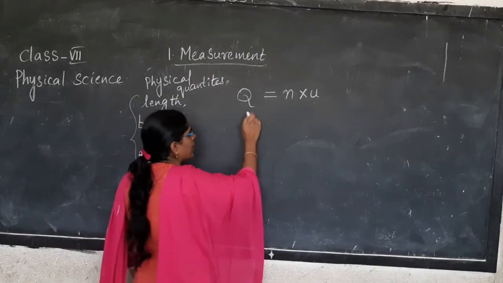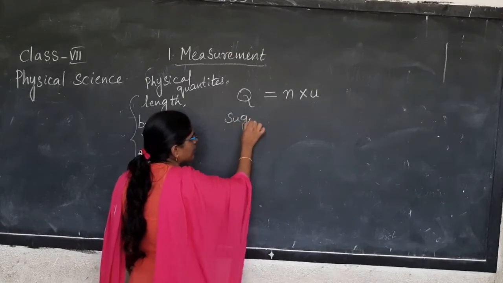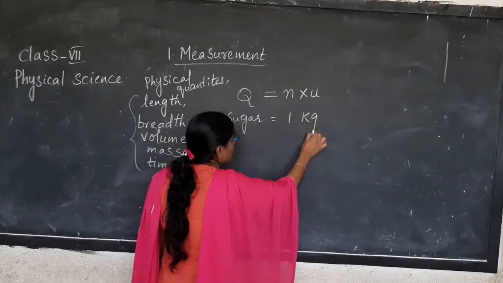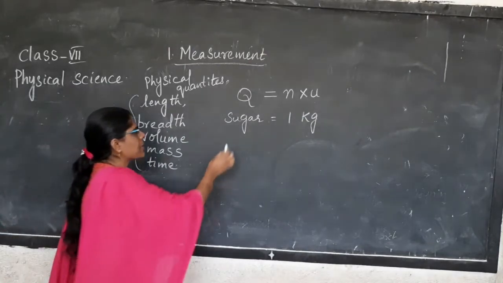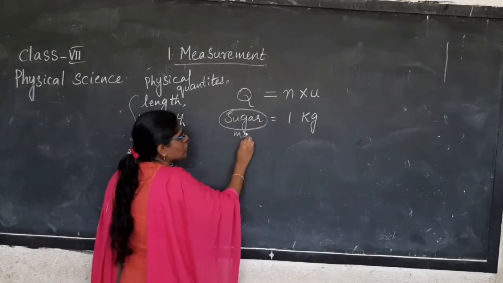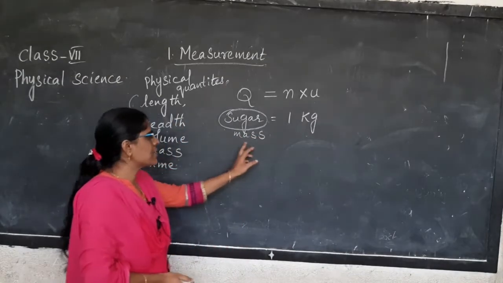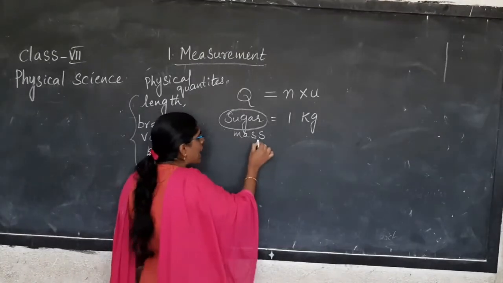Now, we have taken an example of sugar. What I said, 1 kg. Yes or no? Sugar. Sugar means here, am I measuring the mass of the sugar? Yes, I am measuring the mass of the sugar.